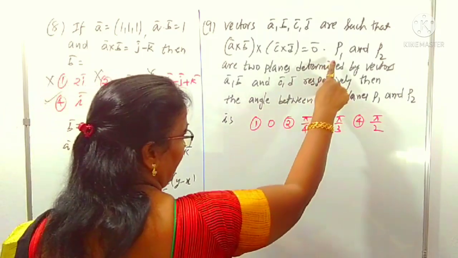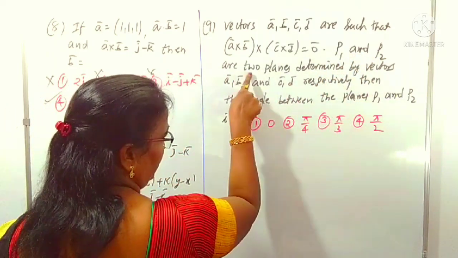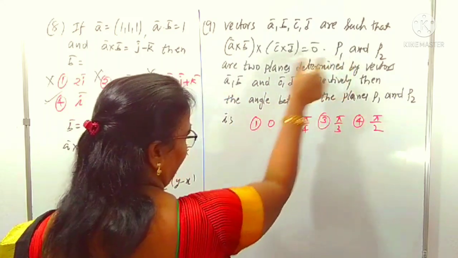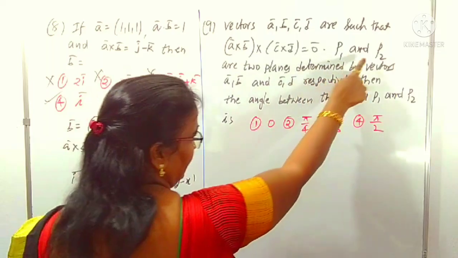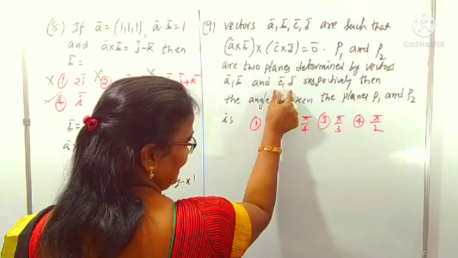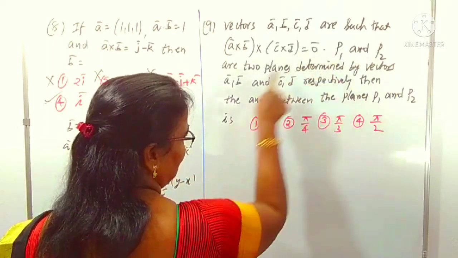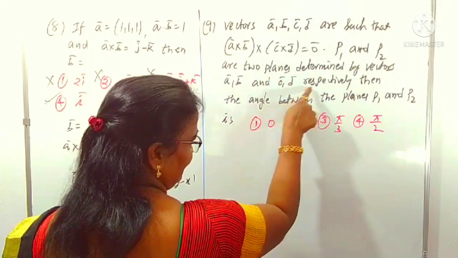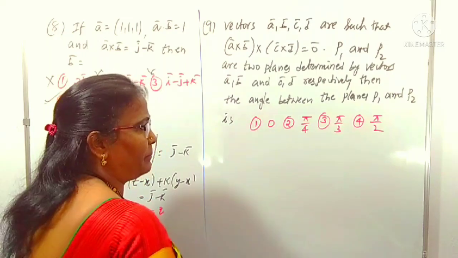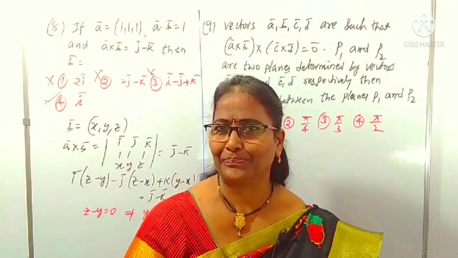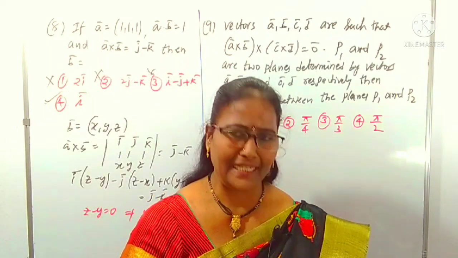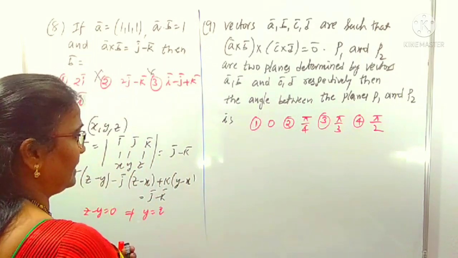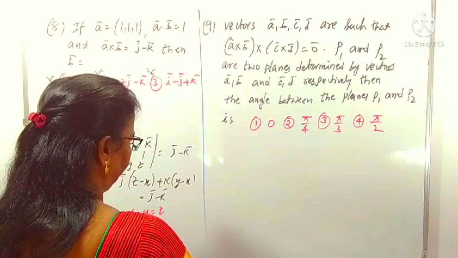After that, P1 and P2 are two planes determined by the vectors. That means P1 is a plane passing through A, B and P2 is a plane passing through C, D respectively. P1 contains the vectors A, B, and P2 is the plane which contains the vectors C, D. Then the angle between the planes P1 and P2 is asked. We can understand that clearly by this equation.